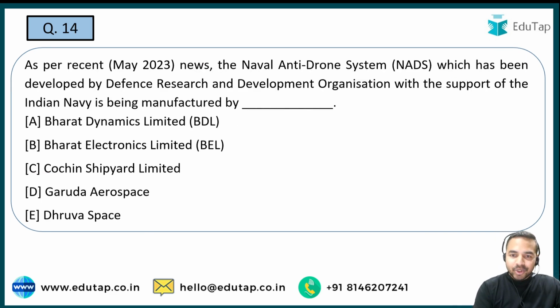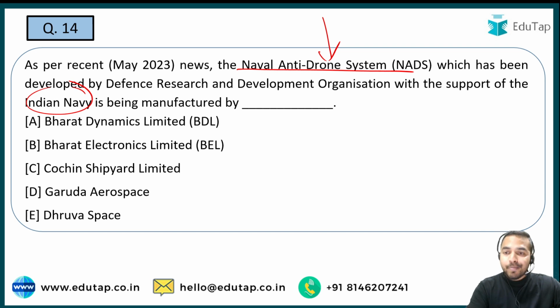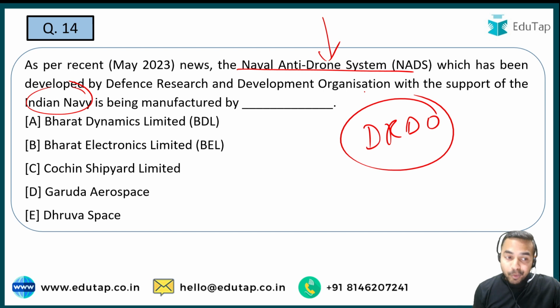Next question. So naval anti-drone system has been developed by DRDO with the support of Indian Navy. But यहाँ पर question ये है कि उसको manufacture किसने किया? See guys, one question can have different dimensions. For example, here first of all the name is very important, naval anti-drone system, जिसको develop किया गया है. अब किसने develop किया है? That is also very important, that is DRDO. ठीक है, एंड दिस हैज बीन डेवलप्ड विद द सपोर्ट ऑफ इंडियन नेवी.